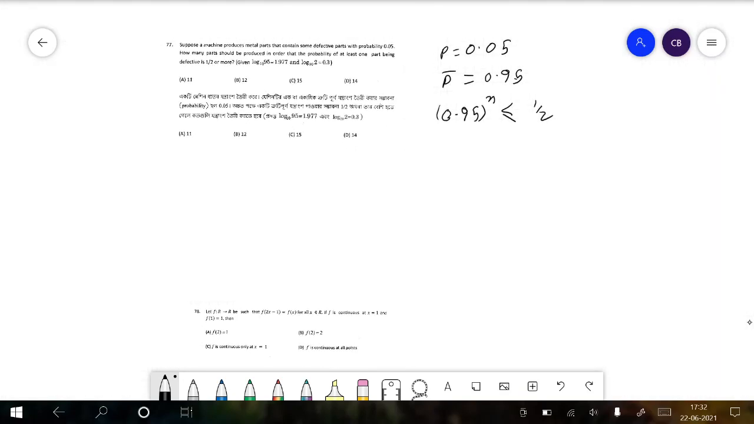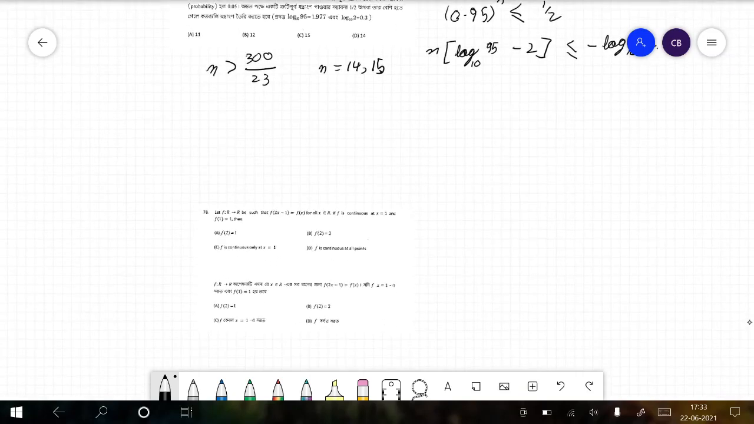Therefore n into log, taking log on both sides, base 10, of 95, so we take out the 2 powers of 10, is less than or equal to minus log base 10 of 2. So that gives us n is greater than, say, 300 divided by 23, that gives us n is equal to 14, 15 and so on. So that satisfies 15 and 14. Done.